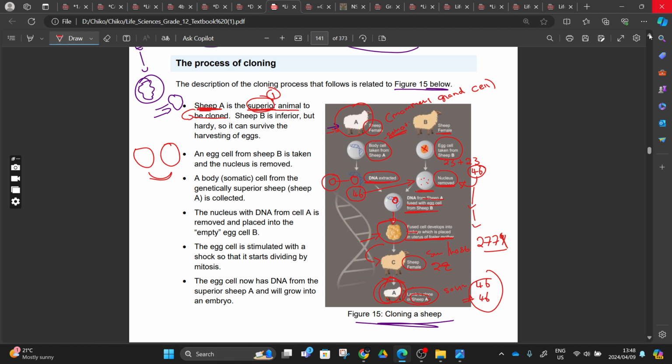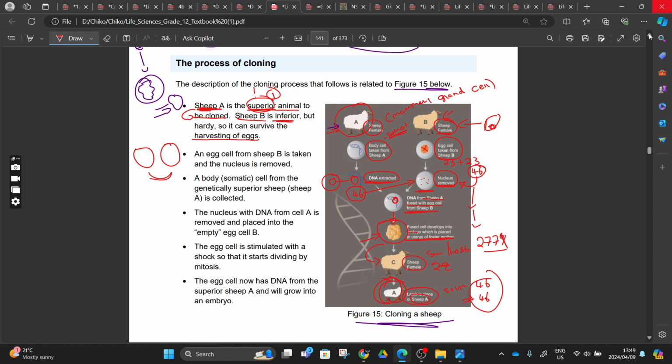So okay, this is the sheep to be cloned, and sheep B is the inferior. This one is the superior, this one is an inferior, the superior on top, inferior at the bottom, but hardy enough to survive the harvesting of eggs. It means they can come and harvest the egg from this sheep, and she will survive. They can go to the fallopian tube, or to the ovaries itself, and before the process of ovulation, we take that egg, and this sheep will survive.